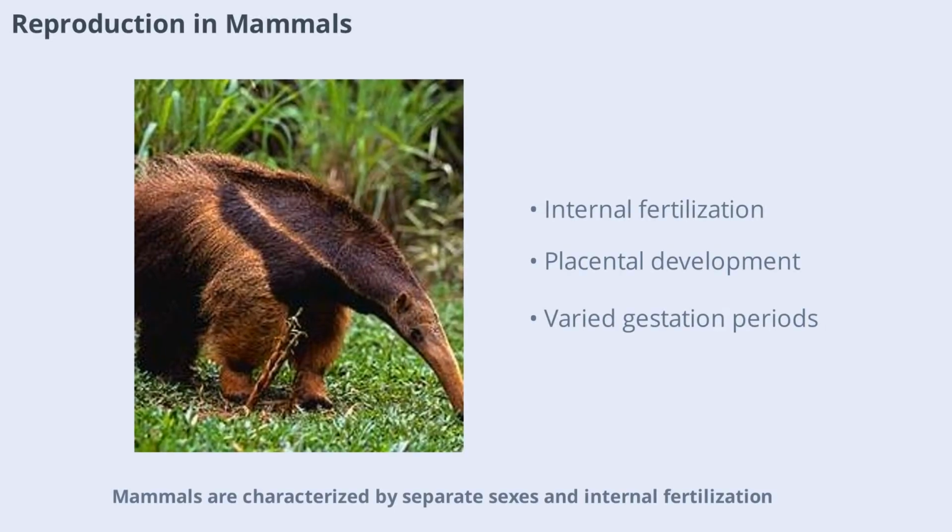Mammals are characterized by separate sexes and internal fertilization. Eggs develop in a uterus with placental attachment in most species. There are 3 main reproductive patterns: oviparous, as seen in monotremes like the echidna, viviparous with a pouch as in marsupials like kangaroos, and viviparous placental mammals where the embryo is nourished through the placenta. Gestation periods vary widely, from 21 days in mice to 22 months in elephants, reflecting the diversity of mammalian reproductive strategies.